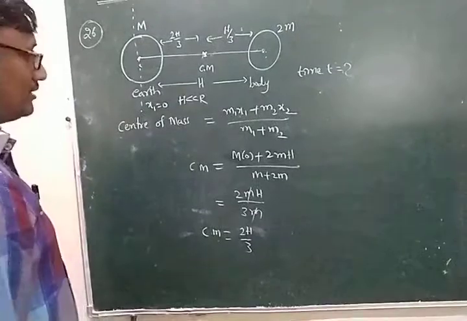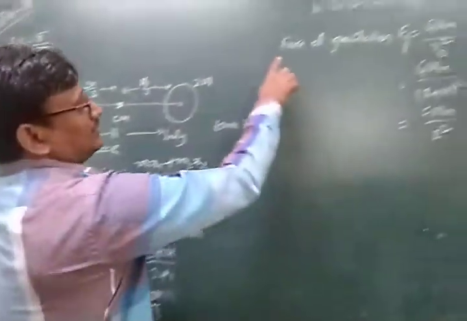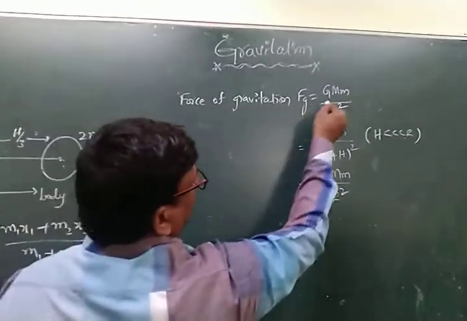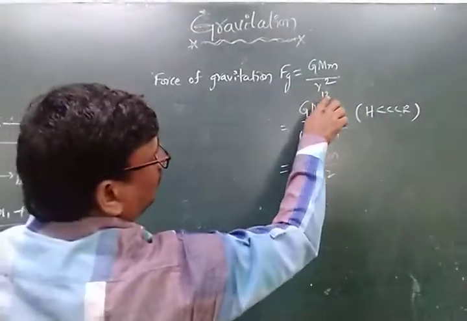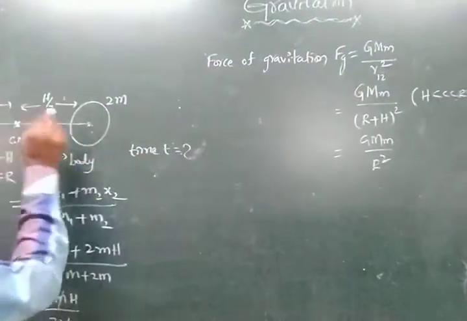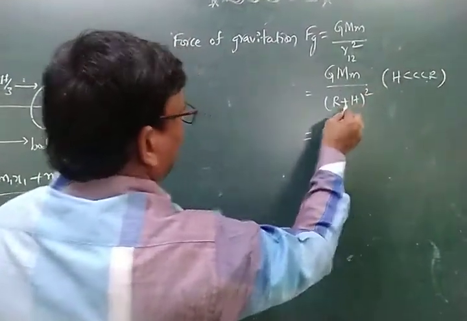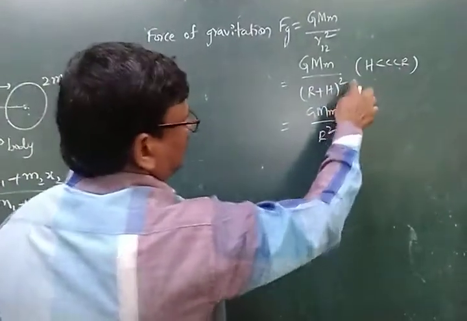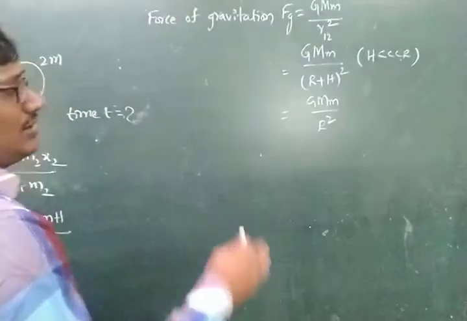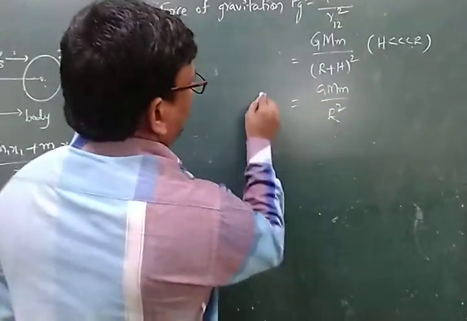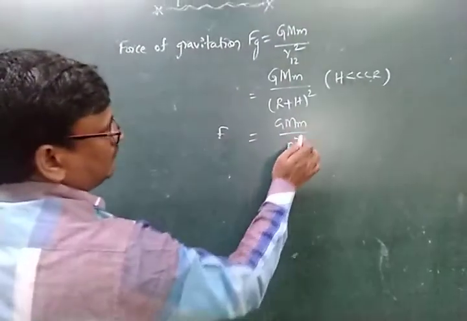First of all we find the gravitational force between the two bodies. The force of gravitation is F equals G m1 m2 by r square. Here, with the first body with respect to the second body, it is G capital M small m by the total distance r plus h whole square. But the condition is given that h is less than r, so the h value can be negligible. The remaining we can write as Fg equals G capital M small m by r square.